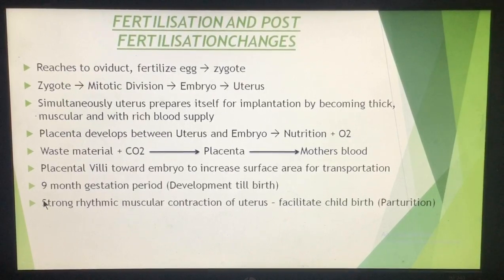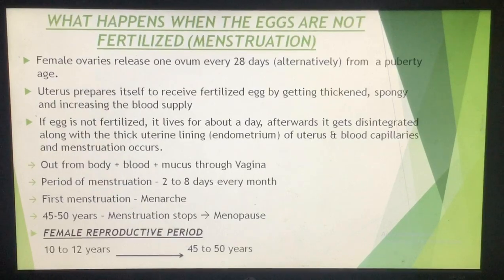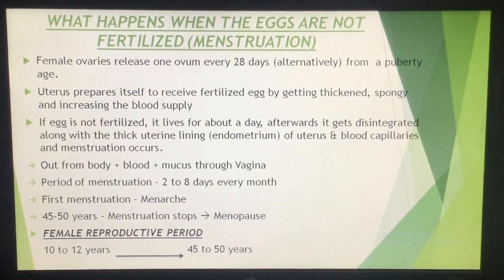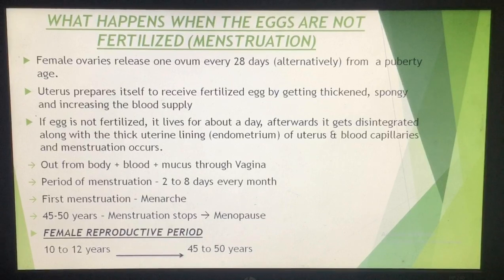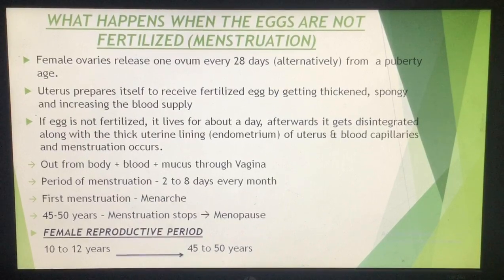So this is in short the male reproductive system, female reproductive system, fertilization, and the post-fertilization changes which take place. But suppose the eggs are not getting fertilized, because if the girl is not married, the eggs will not get fertilized.